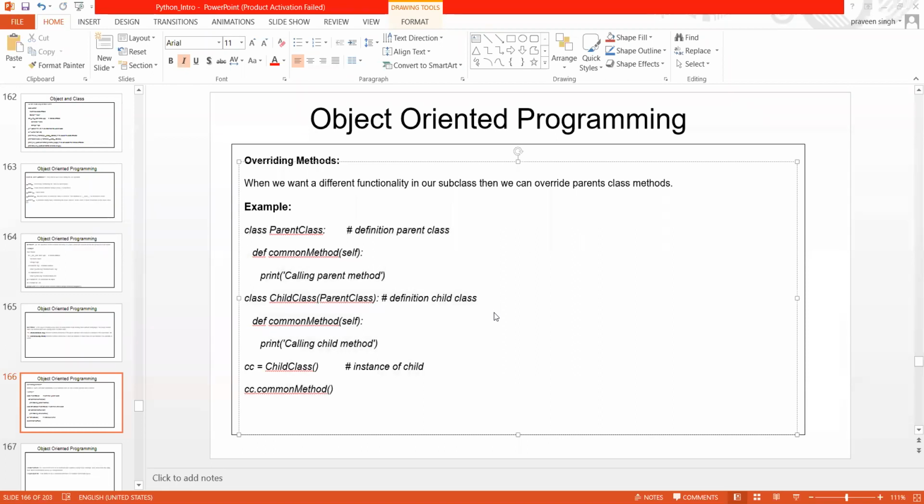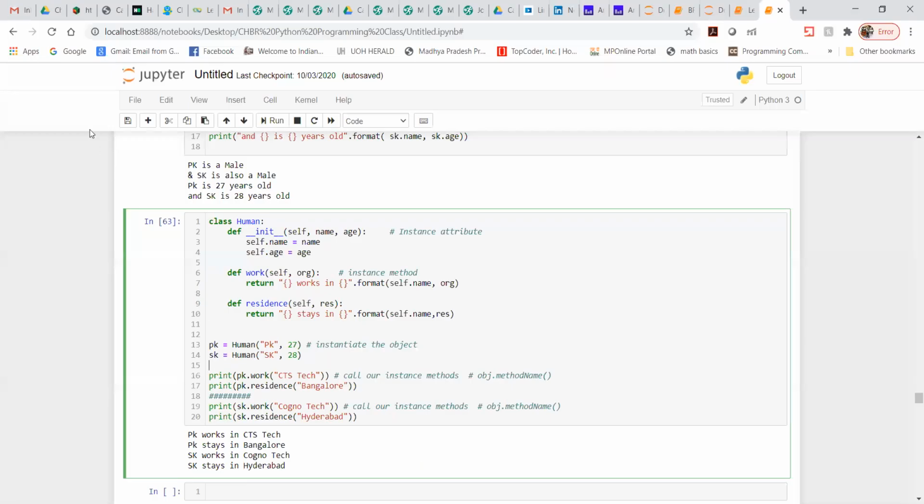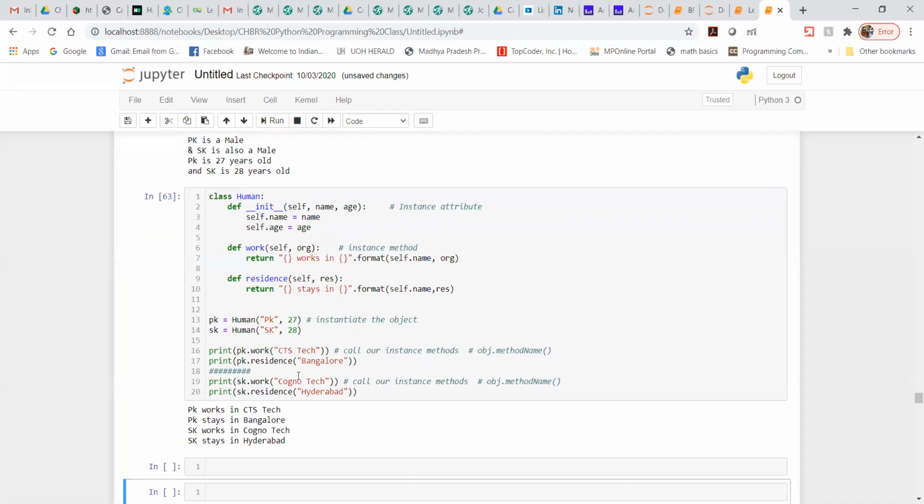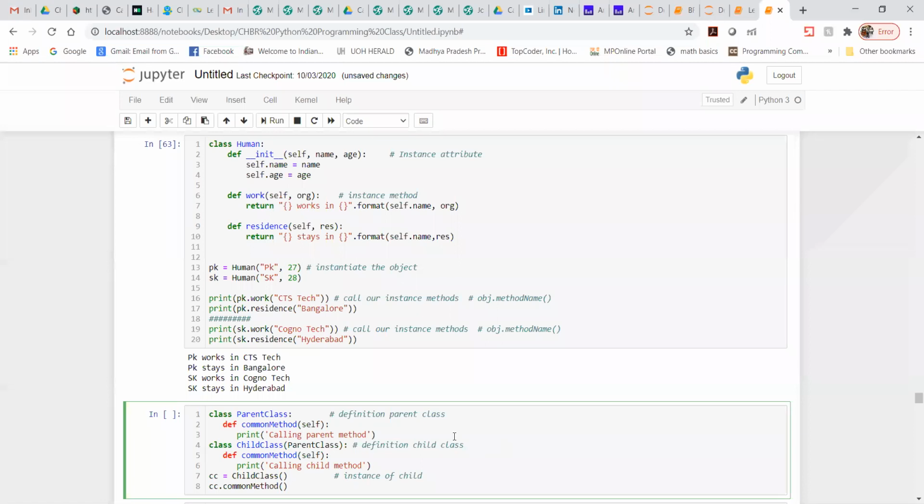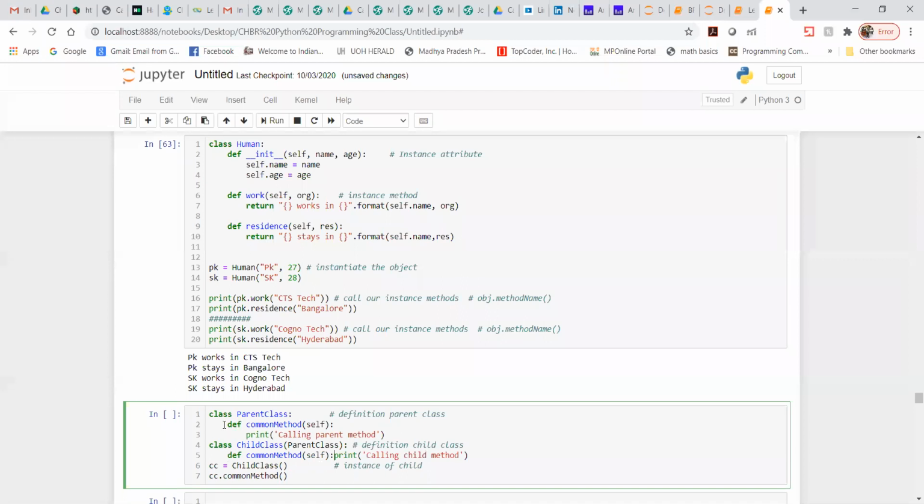Let me share my Jupyter notebook. Here I'm going to write like this.